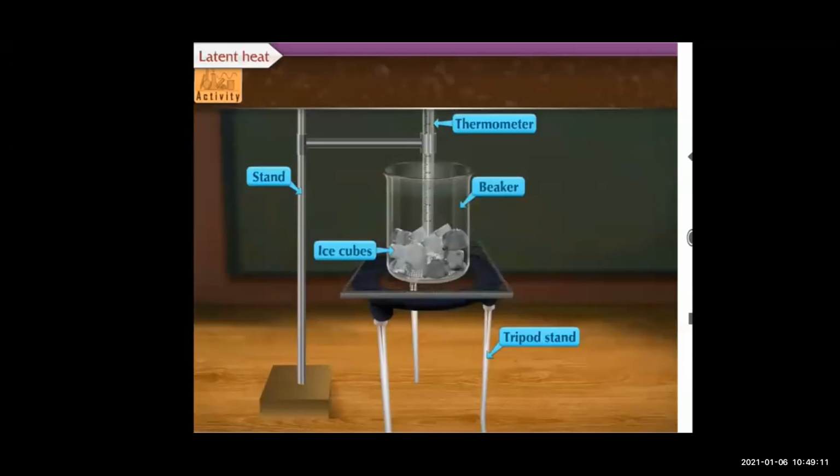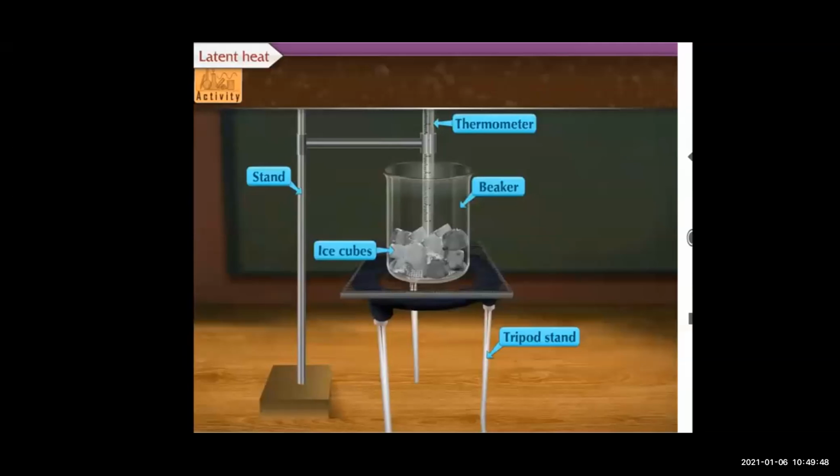Take a few pieces of ice in a glass beaker as shown in the figure. Insert the bulb of a thermometer in the ice and measure its temperature. You can see that the thermometer is inserted in the ice and we are going to measure its temperature. Put the beaker on a stand and heat the ice using a burner. Record the temperature using the thermometer after every minute.